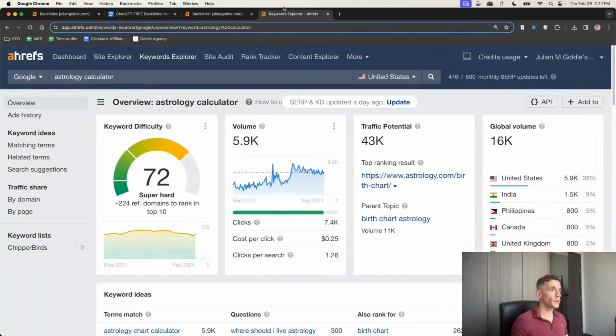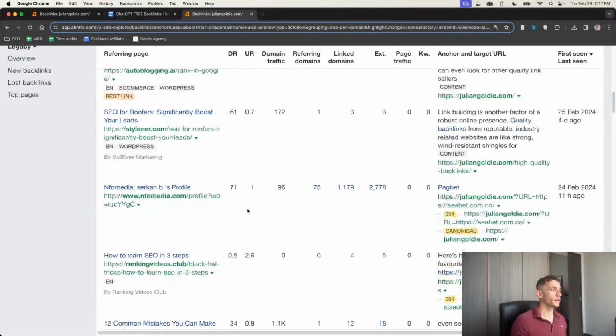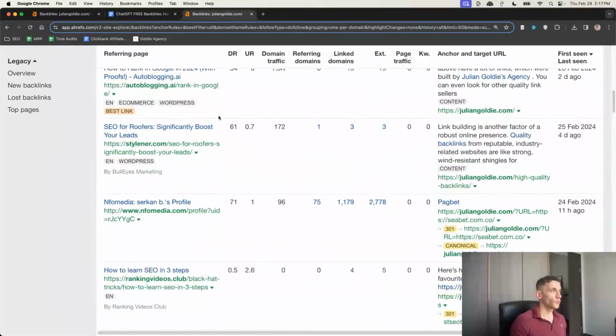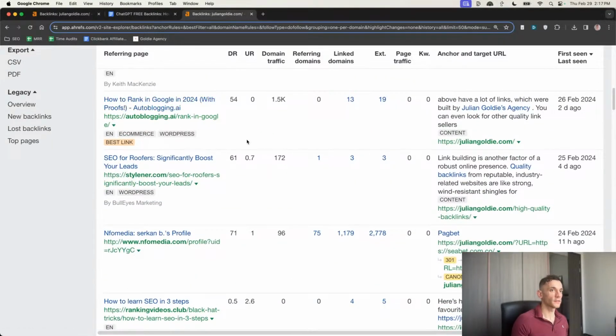So let's keep going now. What other backlinks have we got right here? So one of the other best ways to get backlinks, and I don't really talk about this too much, but you can see, for example, Autoblogging AI have linked to my website right here. Now, why is that? It's because I talk about Autoblogging AI and all these other tools in my videos so often. And when you do that, you build a relationship with these tools, right? So you build a relationship with the owners of these tools, and then they're much more likely to link out to you when you're creating content, right? And that's one of the best ways to get free backlinks.